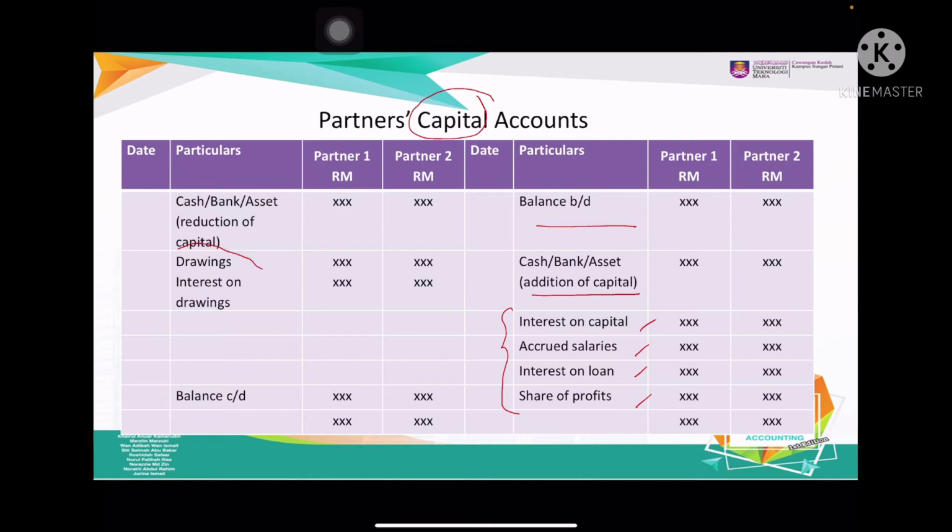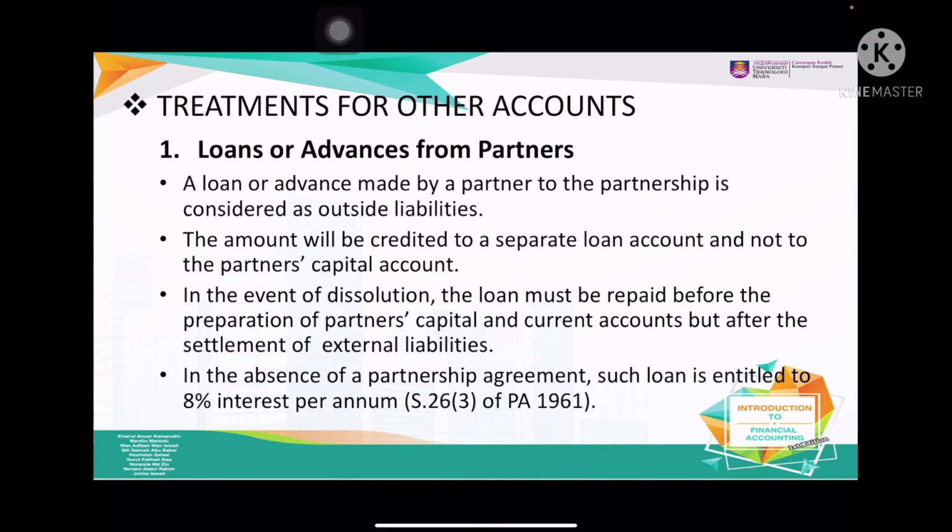Same also with interest on drawing and drawing. Basically, under the first situation, they are going to split between their capital and the current. But with fluctuating capital account, they are going to combine. Alright, treatments for other accounts. So these are the things that we should know.